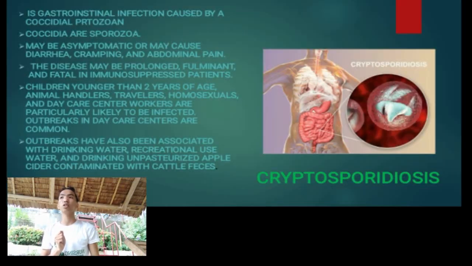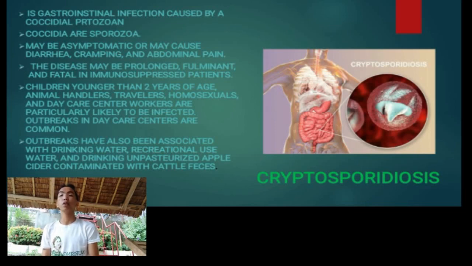Cryptosporidiosis is a gastrointestinal infection caused by a coccidian protozoa. It may be asymptomatic or may cause diarrhea, cramping, and abdominal pain. The disease may be prolonged, permanent, and fatal in immunosuppressed patients. Children younger than 2 years of age, animal handlers, travelers, homosexuals, and daycare center workers are particularly likely to be infected. Outbreaks in daycare centers are common.